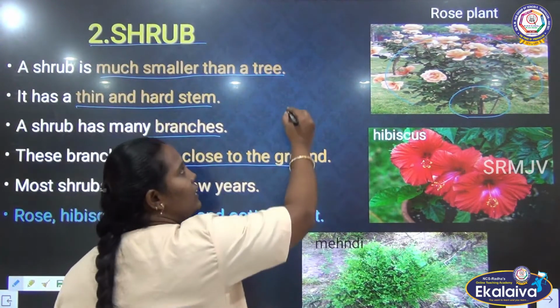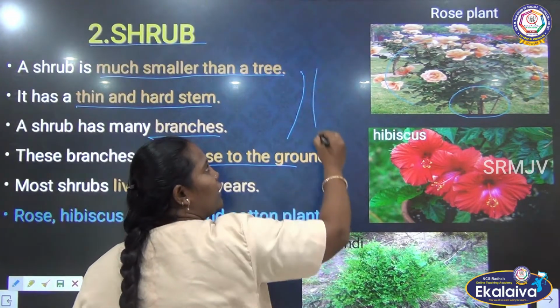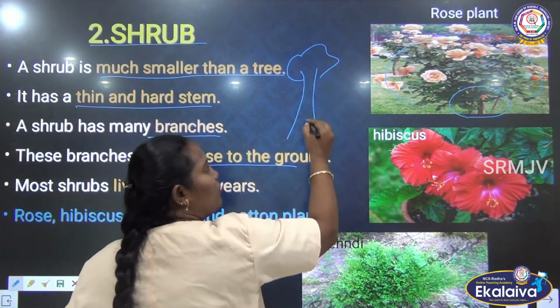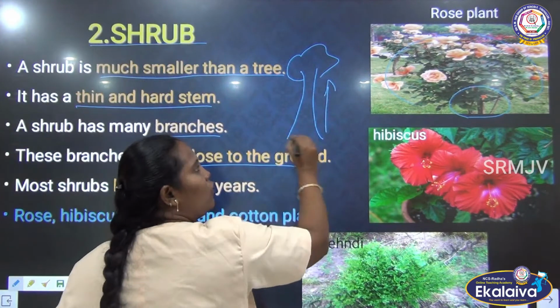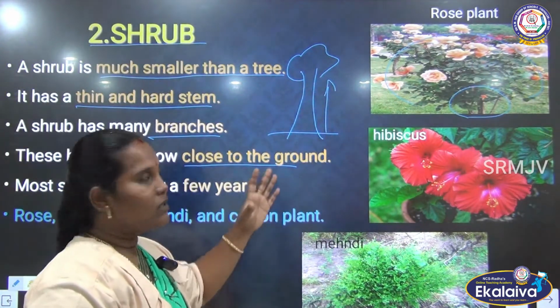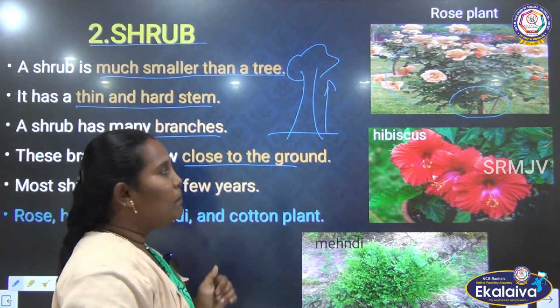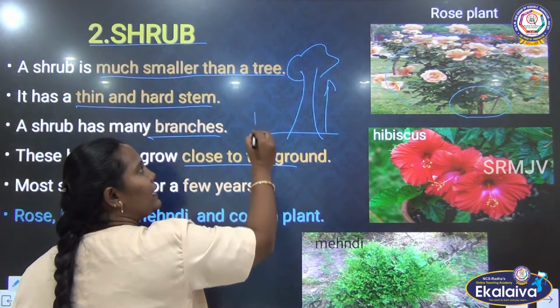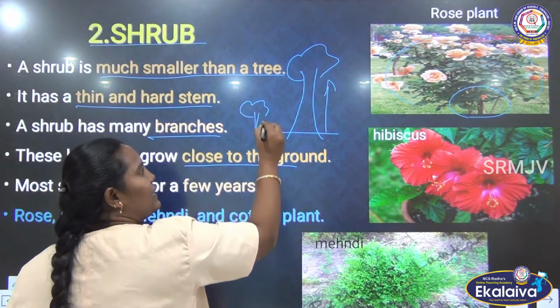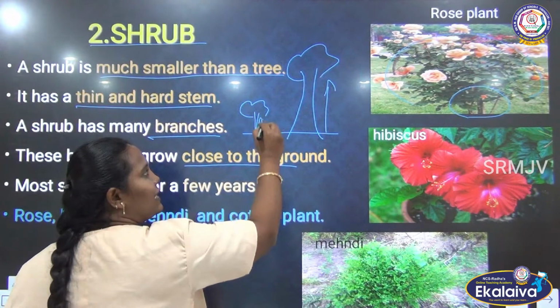A big plant grows above the ground, so the distance between the ground and the leaves and branches is high. But shrubs, although they look like a tree, have very little distance from the ground.